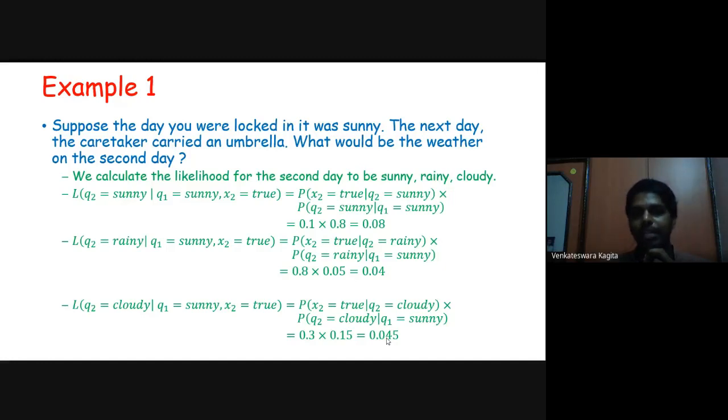Now I calculate likelihood for each and every possible weather, Q2 equal to sunny, Q2 equal to rainy, Q2 equal to cloudy, and I've got maximum likelihood for sunny, so I can predict the second day's weather as sunny. That is how I forecast weather based on my observations about whether the caretaker brought an umbrella or not. So it is more likely that on the second day the weather was sunny.